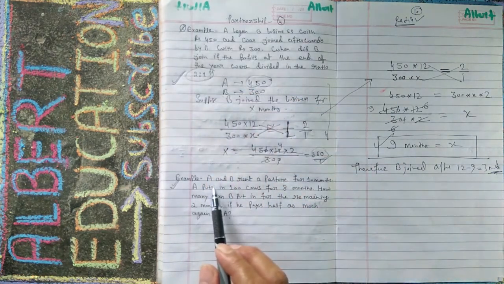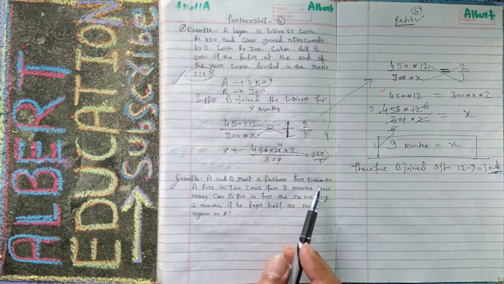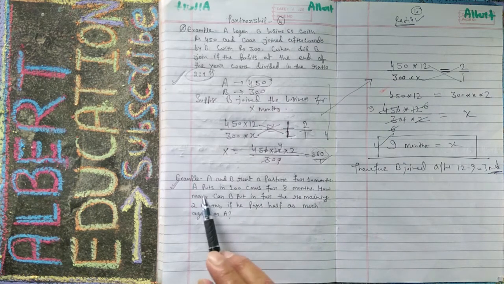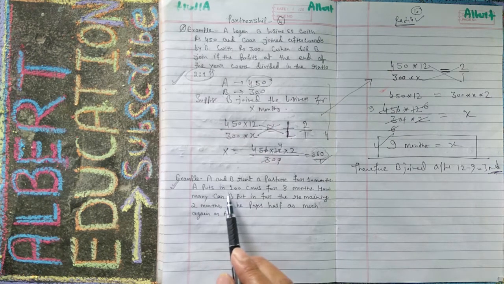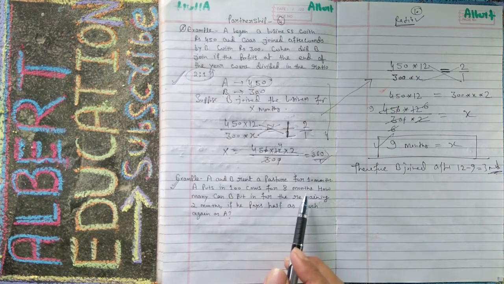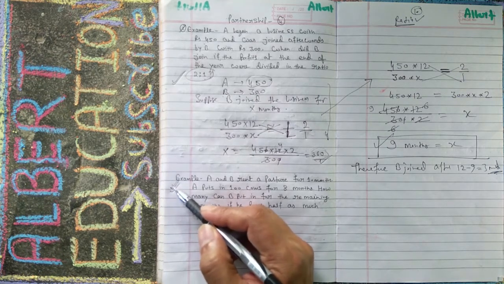Now the second question, number B. He is asking: A and B rent a pasture for 10 months. A puts in 100 cows for 8 months. How many can B put in for the remaining 2 months if he pays half as much again as A? Very good, a good question actually.